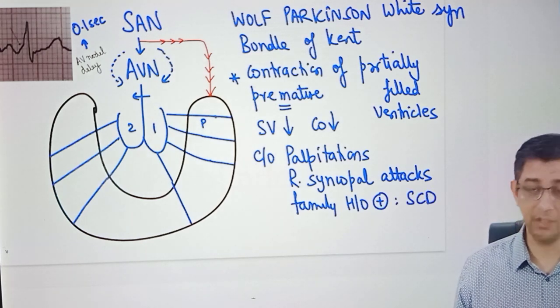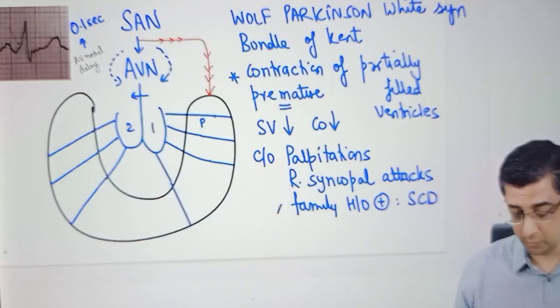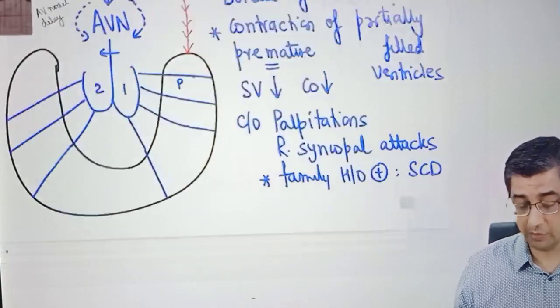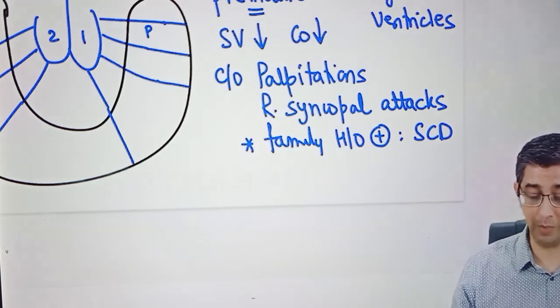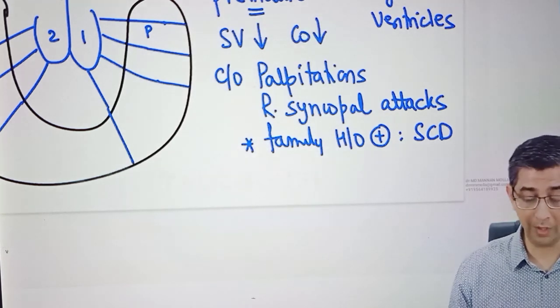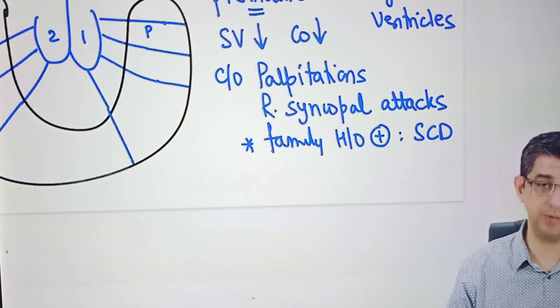So family history of sudden cardiac death has also been discussed in HOCM. I'm not saying that you need to put too much importance on that statement, but over and above this, what you need to analyze in the question is, because he's talking about palpitations and recurrent syncopal attacks, it could be not a HOCM question, it could be Wolff-Parkinson-White, because when he gives you a history, there's a possibility that